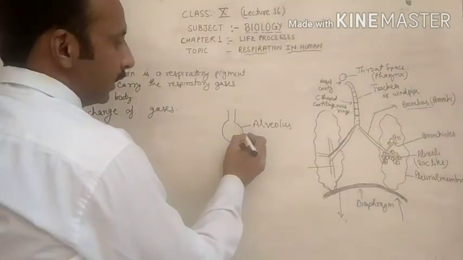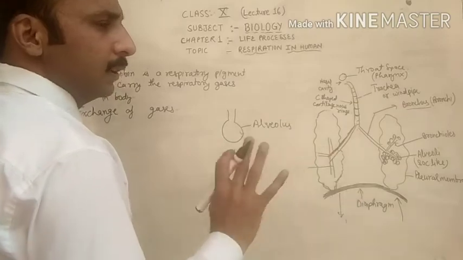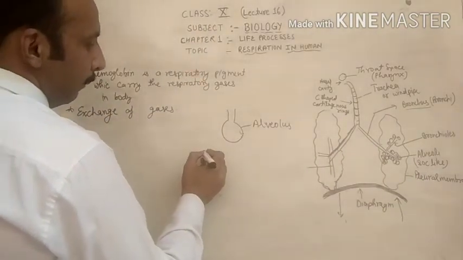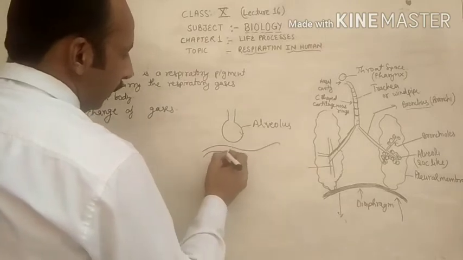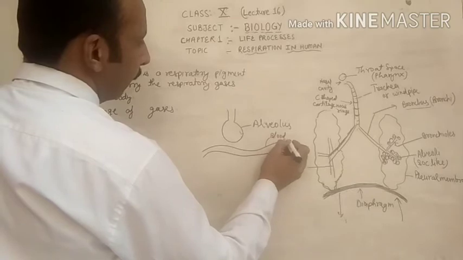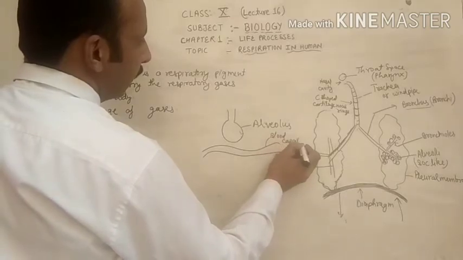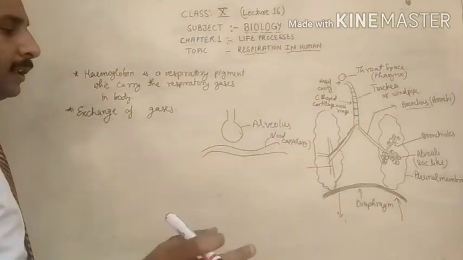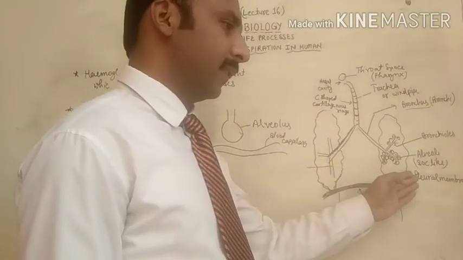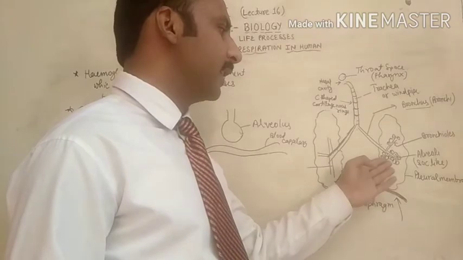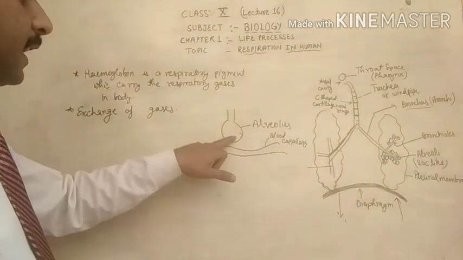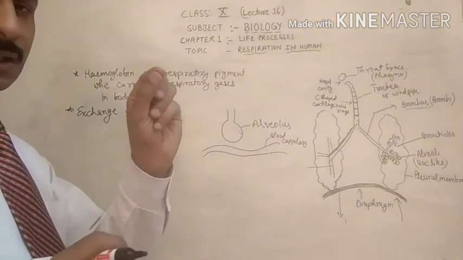And through just near the alveolus, very near to the lungs, one blood capillary passes out. Blood capillary means very thin blood capillaries run through the lungs, very near to the alveoli. These blood capillaries and these alveoli have very thin membranes.